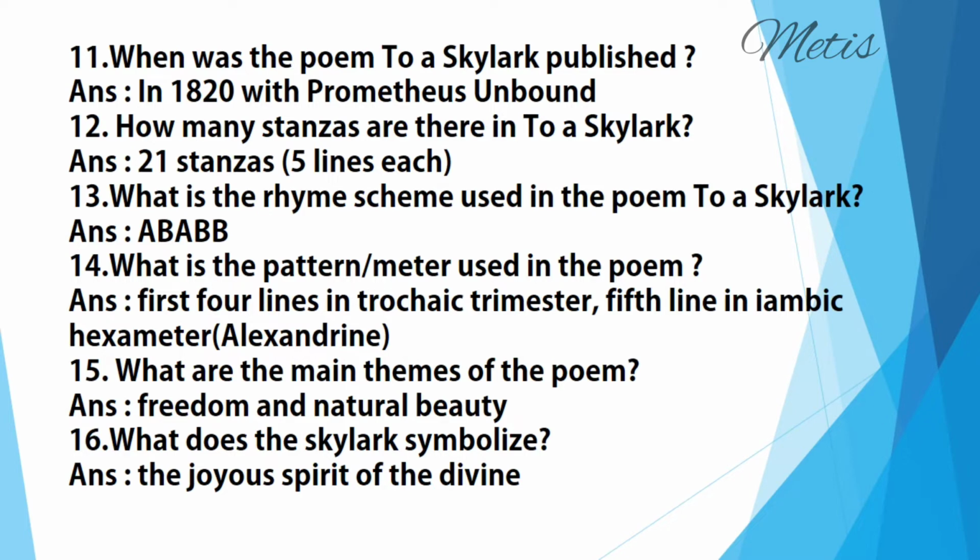What is the pattern or meter used in the poem? In this poem, the first 4 lines are in trochaic trimeter. That is, a stressed syllable is followed by an unstressed syllable. Then the 5th line is in iambic hexameter, which is also called Alexandrine, and it is a line of verse consisting of 12 syllables.